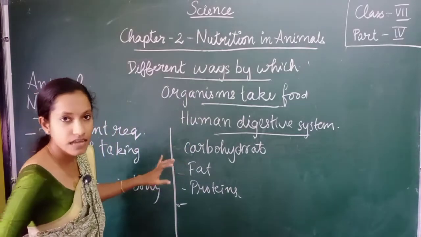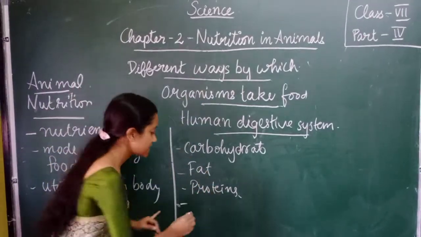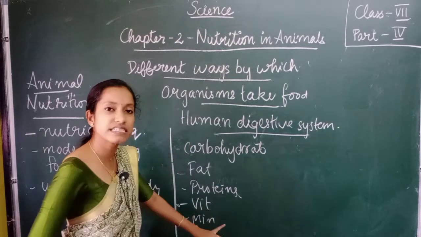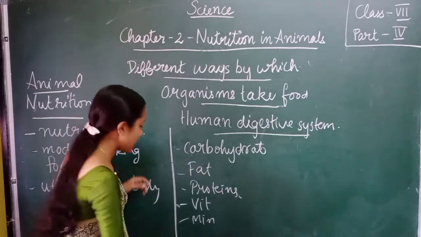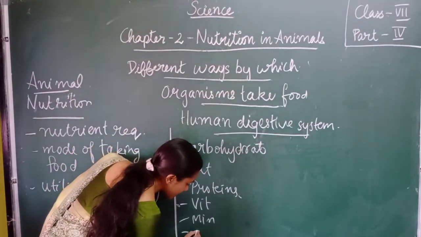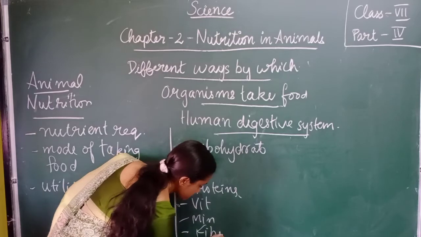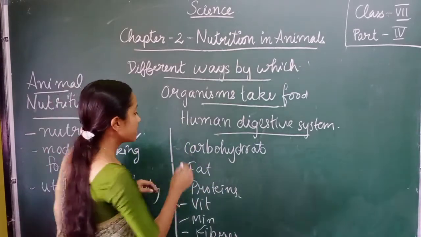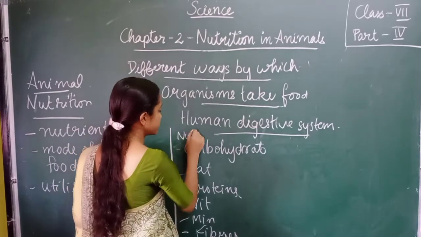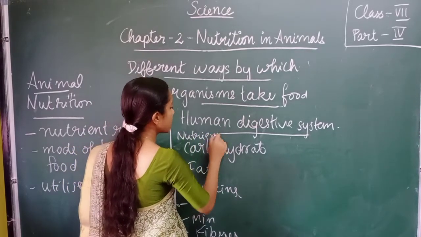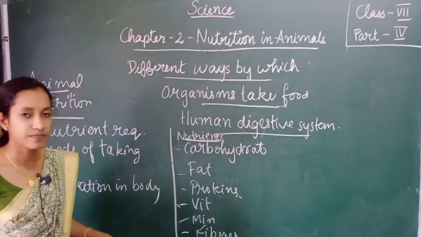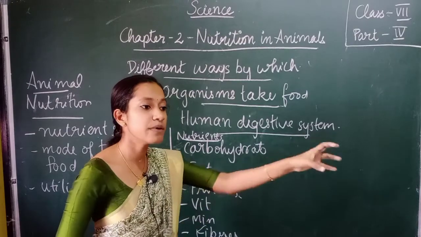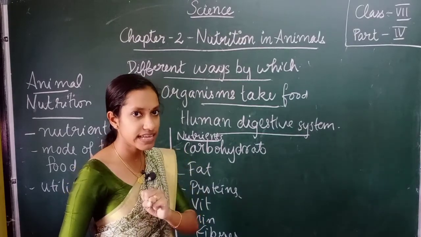Then what? Carbohydrate, fat, proteins, vitamins, minerals. Besides these, food also contains dietary fibers, and also water. So these are the main nutrients present in the food. So we said that animals obtain these nutrients from different varieties of the food they are taking.